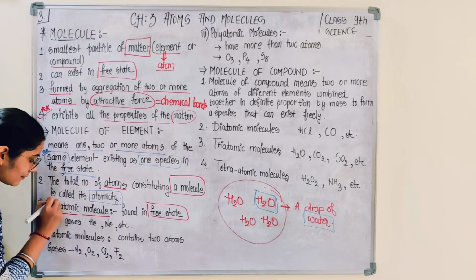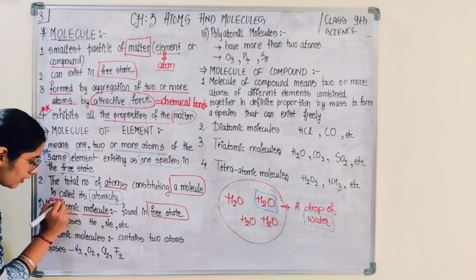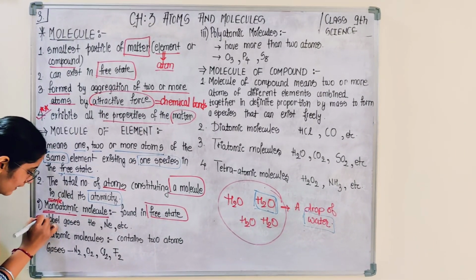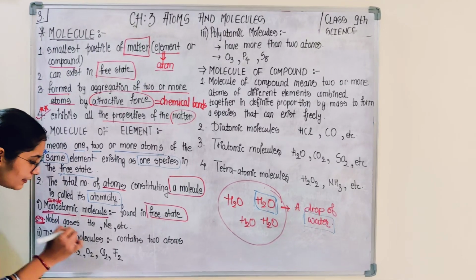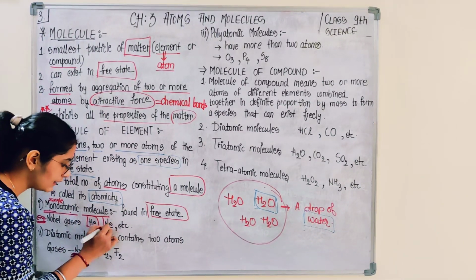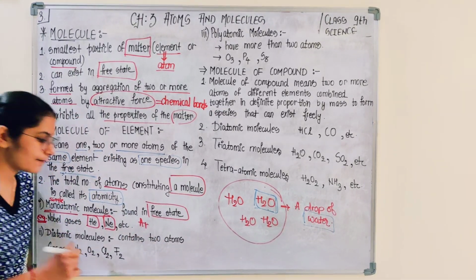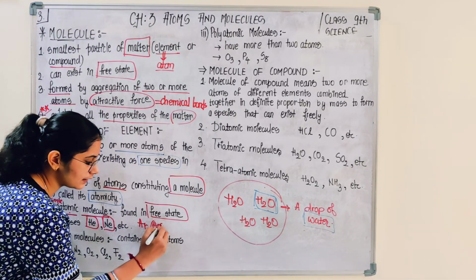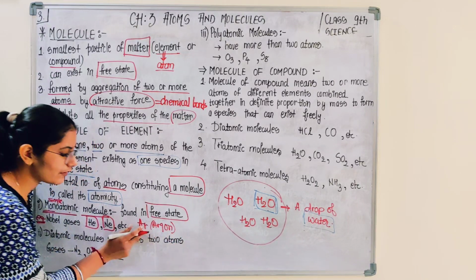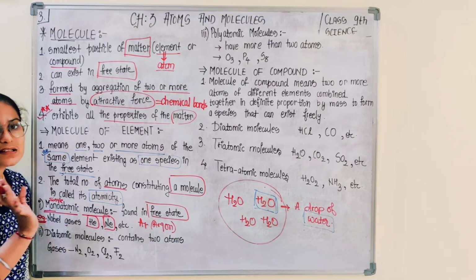Mono means single. That means one atom per molecule. This you observe in the case of noble gases. Examples: noble gases like helium, neon, and one more, argon. So this element has only one atom in its molecule.